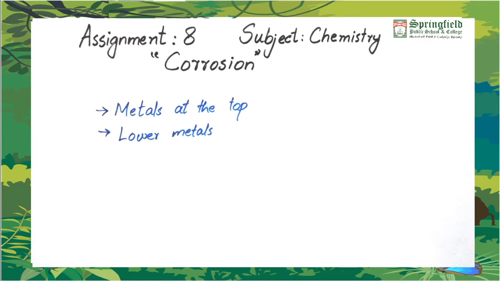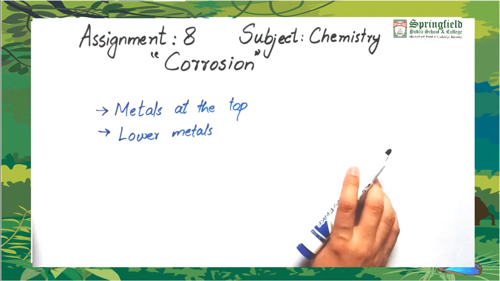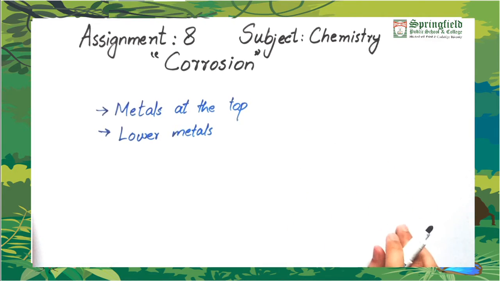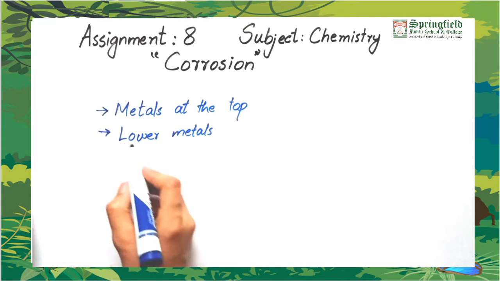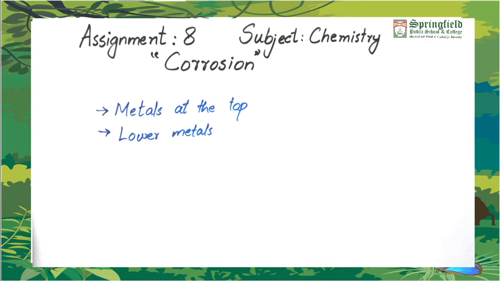What does the reactivity series tell us about corrosion of metals? It tells us that the metals which are at the top of the reactivity series are more likely to get corroded, so they should not be used for making different products. Even the problem of corrosion is also faced by lower metals.